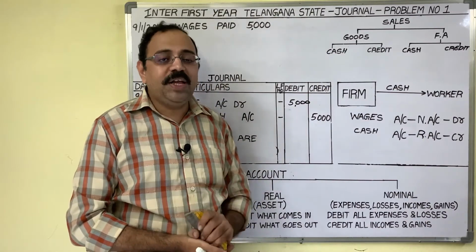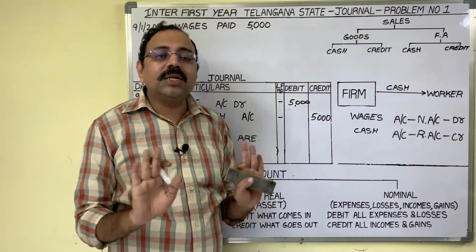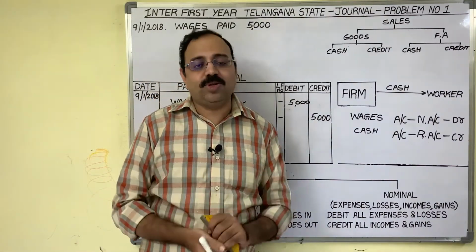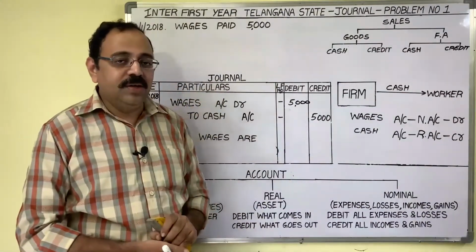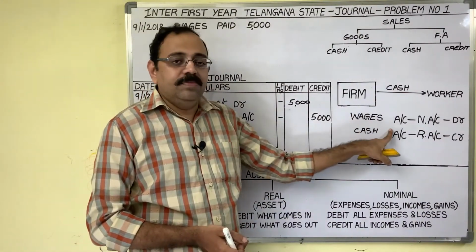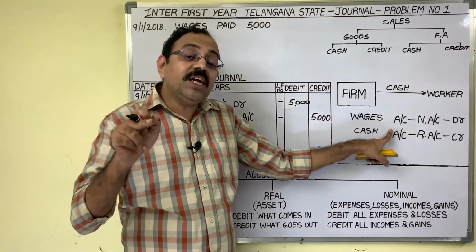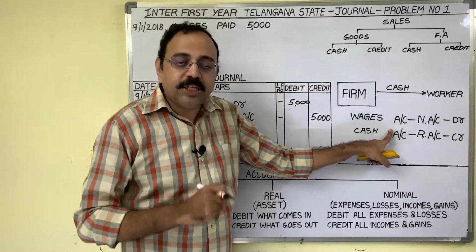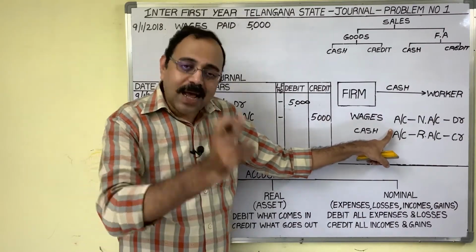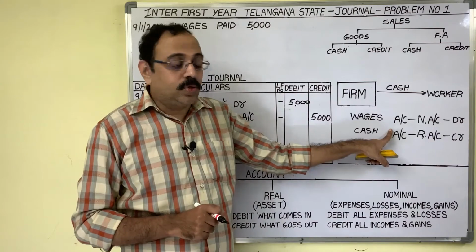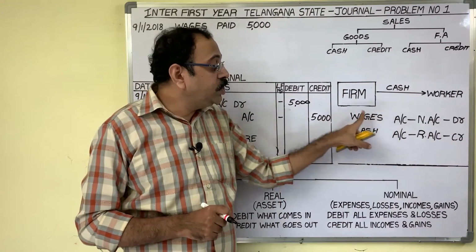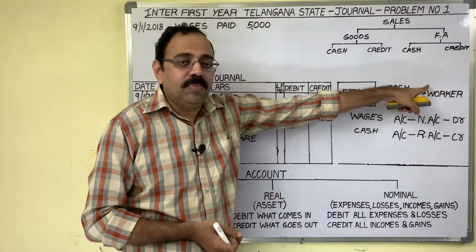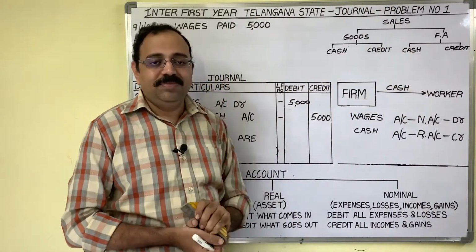In case of expenditure, you need not consider the person name. Same rule is applicable for income also. Only two things we need. What we paid? Cash we paid. Towards which expenditure we paid that cash? Towards rent, advertisement, wage, salary, that we need. So expenditure name only we should take as an account. Don't take person name even though it is given in the question.